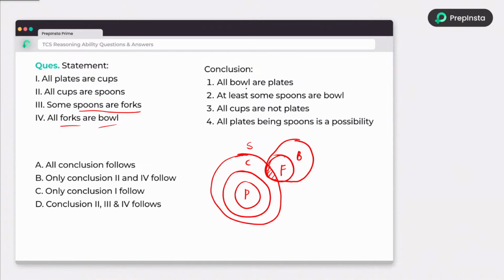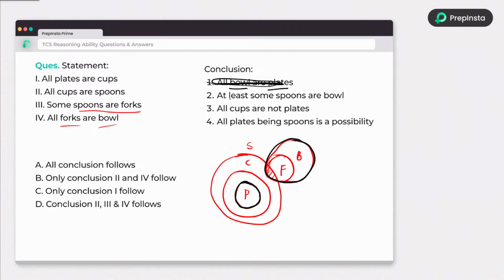Now tell me, bowl and plates, what is the relationship? Bowl is this and plates is this. If you look at those two black circles, they are independent. Am I right or not? They are independent. Independent means conclusion 1 is wrong. So if you don't know, any conclusion is wrong.